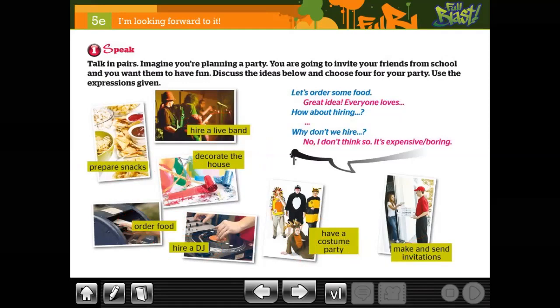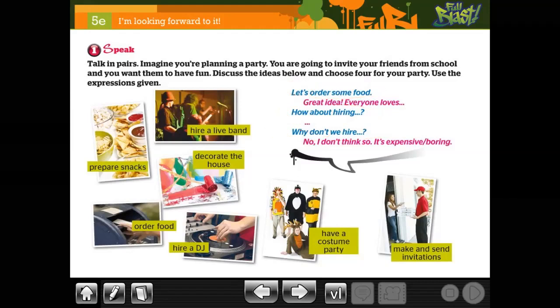In this case, you're going to use let's, or how about, or why don't we here. Está enfocando en lo de acá, chicos. Let's order, how about, why don't. What is let's? It's like vamos. How about? Es como qué tal, qué te parece. And why don't? ¿Por qué no? Es algo de gramática que always you use.